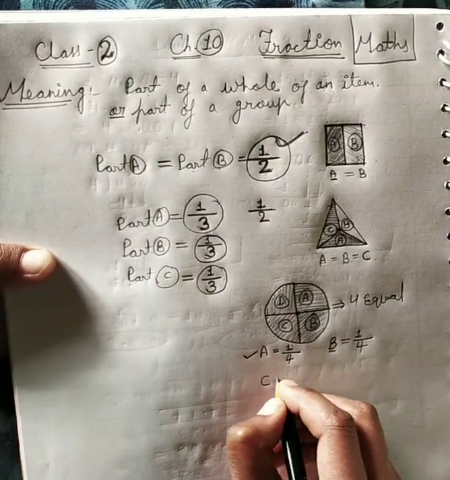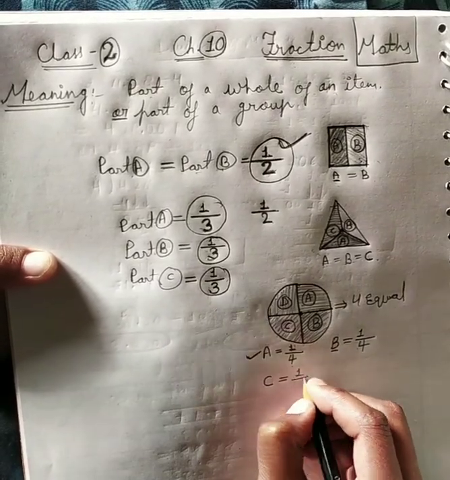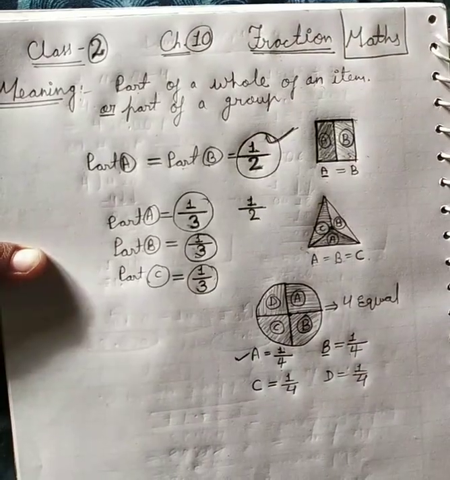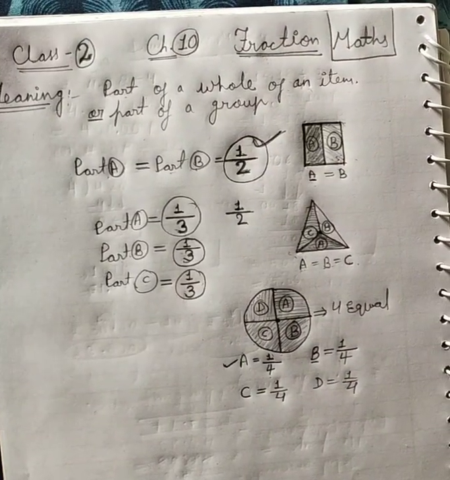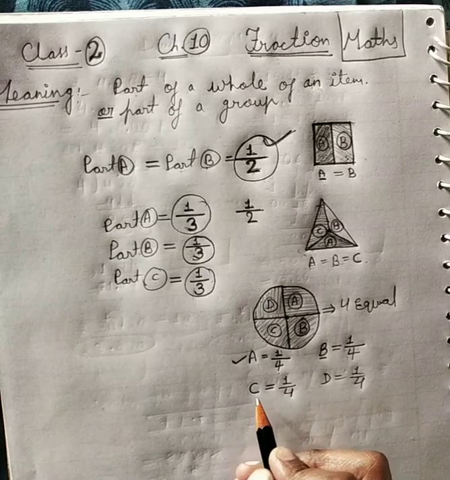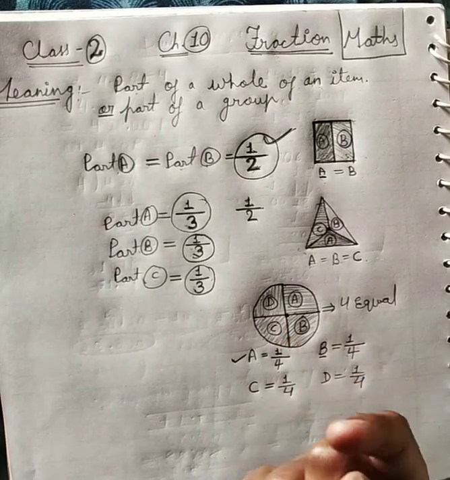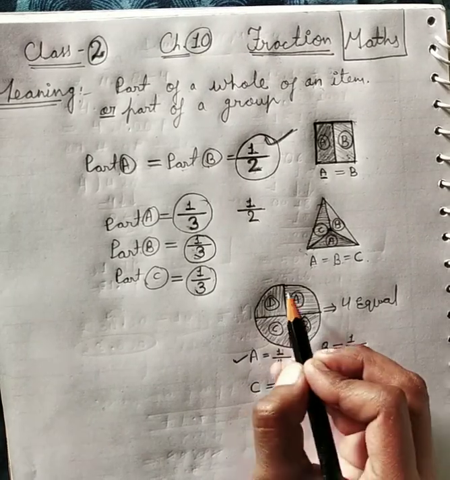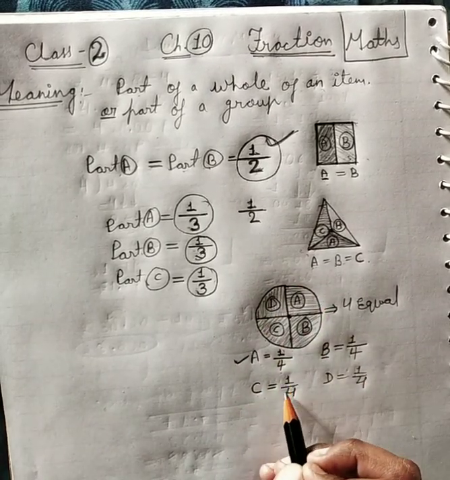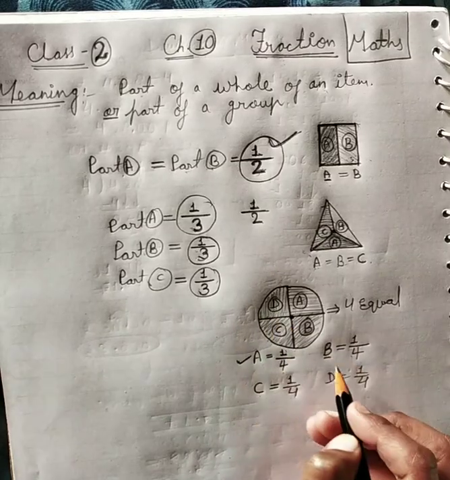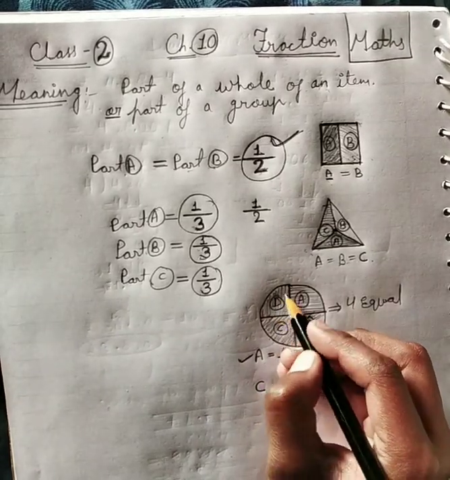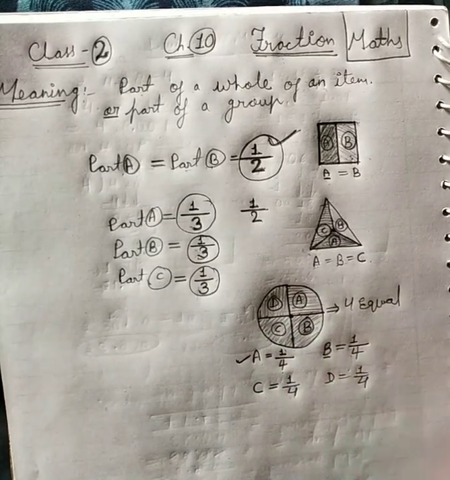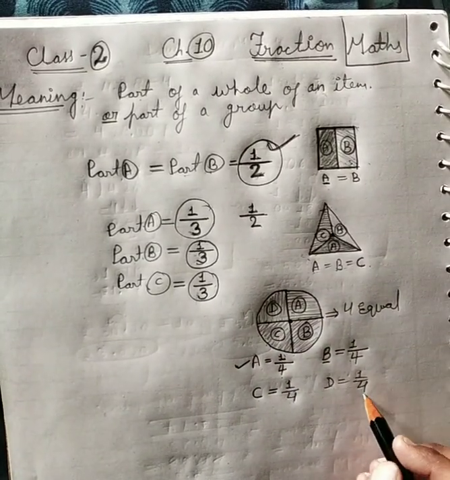Similarly, for part C, we have only one C part, so we write 1 and total number of parts 4, so write 1 by 4. If we talk about D part, we have only one D part. So write here 1 and total number of parts 4, so that's why we write here 1 upon 4.